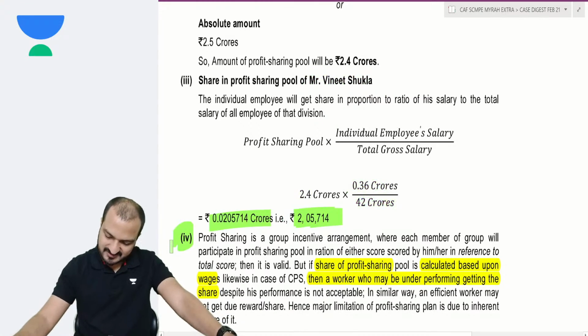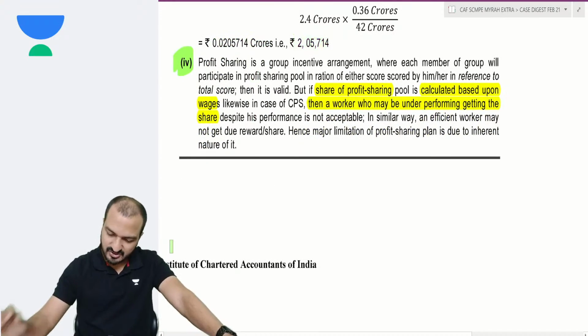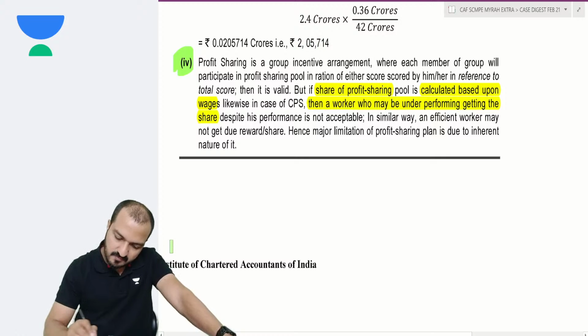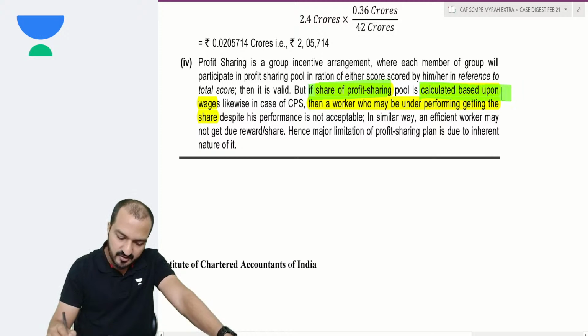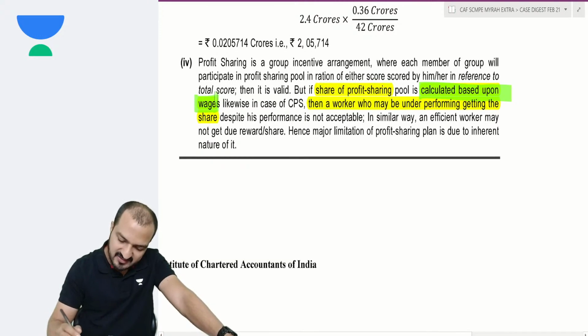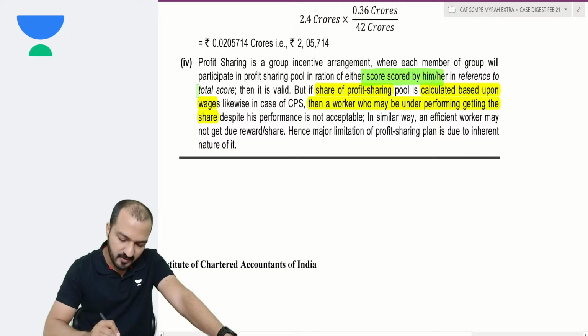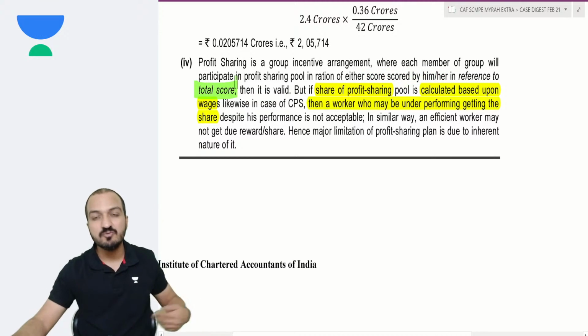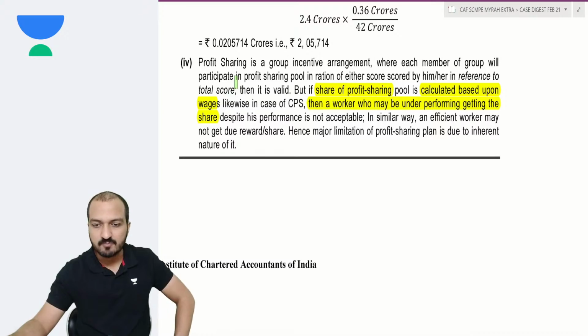And the fourth question was the limitation. The limitation here is that the share of the profit sharing pool is calculated based on wages, which seems to be wrong. Rather, it should be based on, say, maybe a score scored by the worker as compared to the total score. So in short, the sharing should be based on actual performance, not based on just the basic wages.